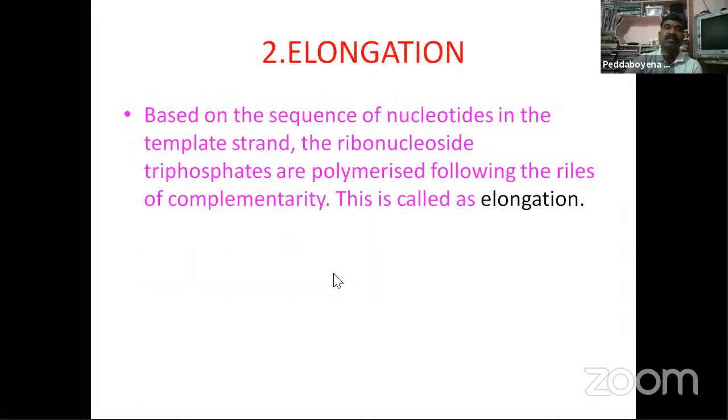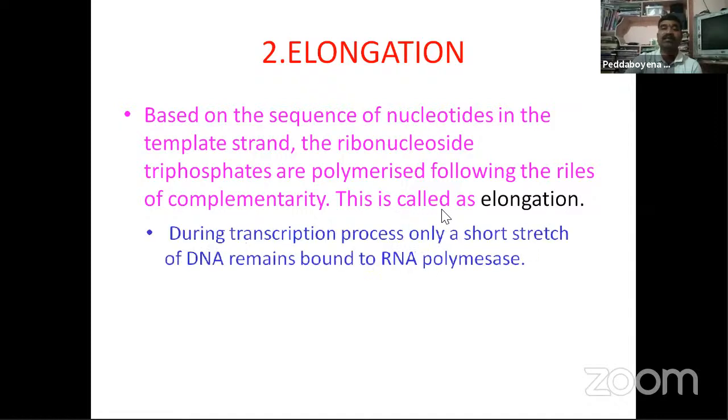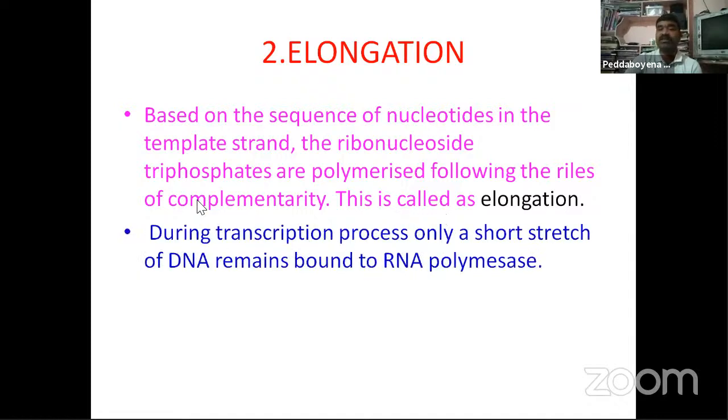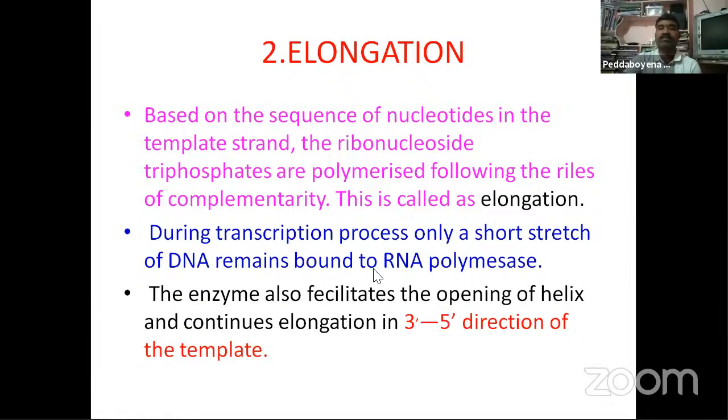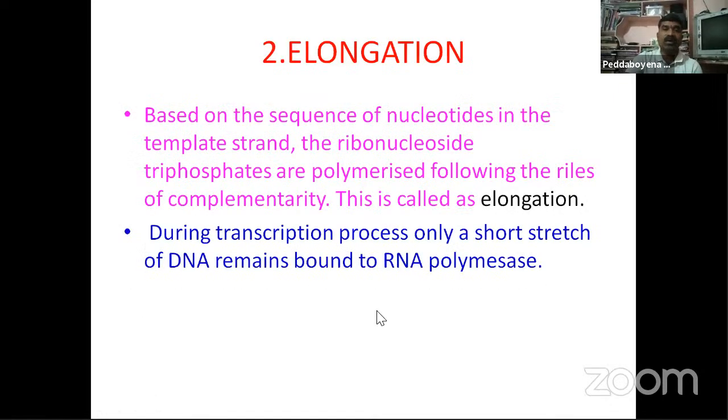And the next one, what is that? Elongation. Based on the sequence of nucleotides in the template strand, the ribonucleoside triphosphates are polymerized following the rules of complementarity. This is called elongation. During the transcription process, only a short stretch of DNA remains bound to RNA polymerase. The enzyme also facilitates the opening of the helix and continues elongation in the 3' to 5' direction of the template.